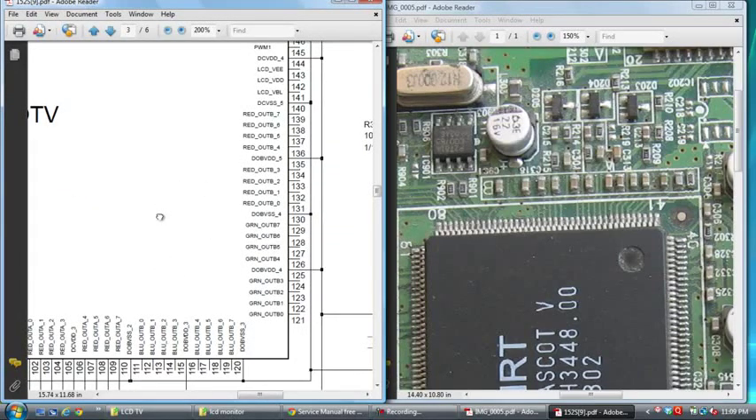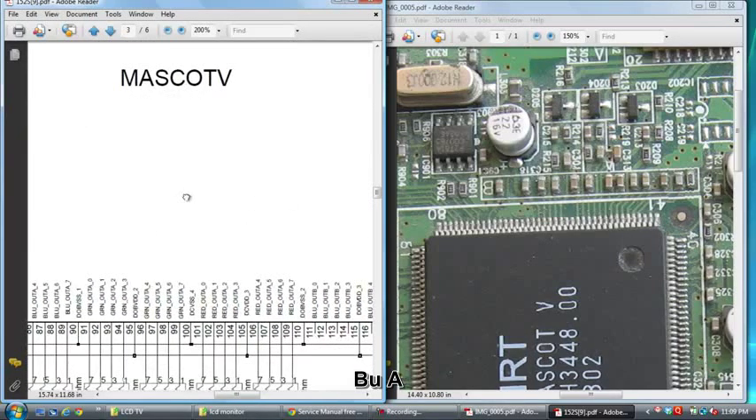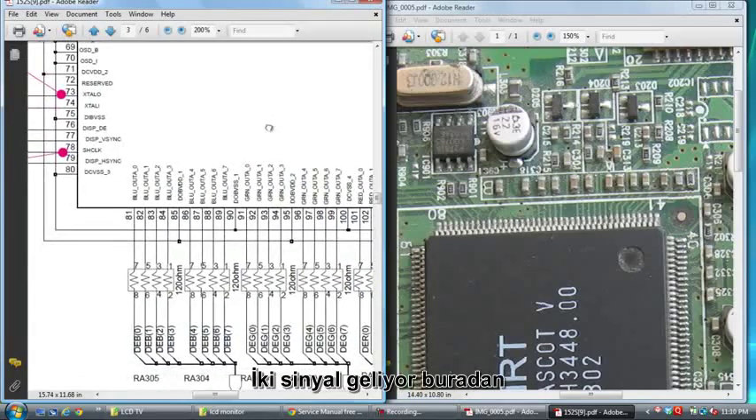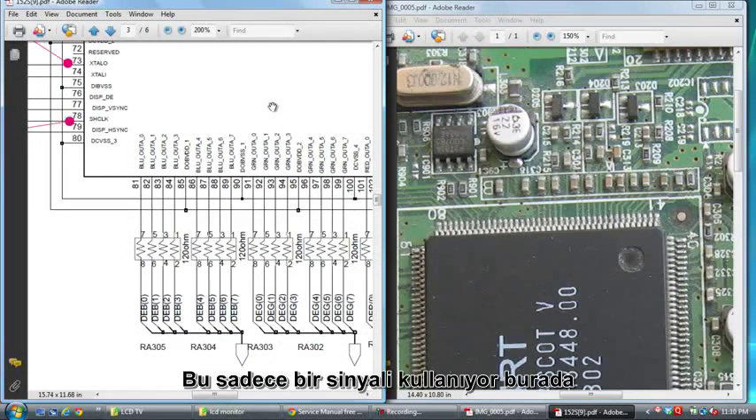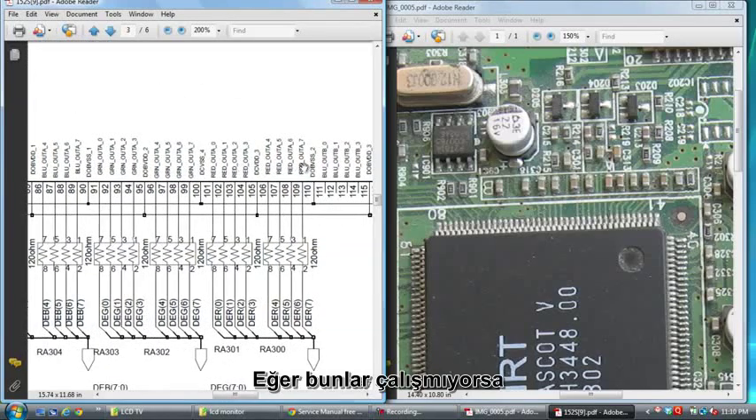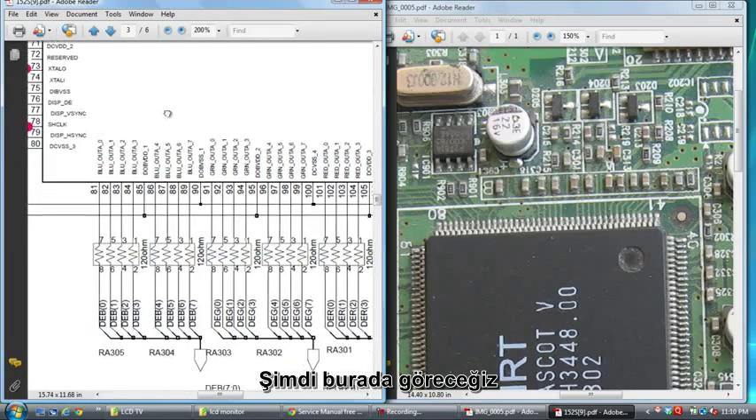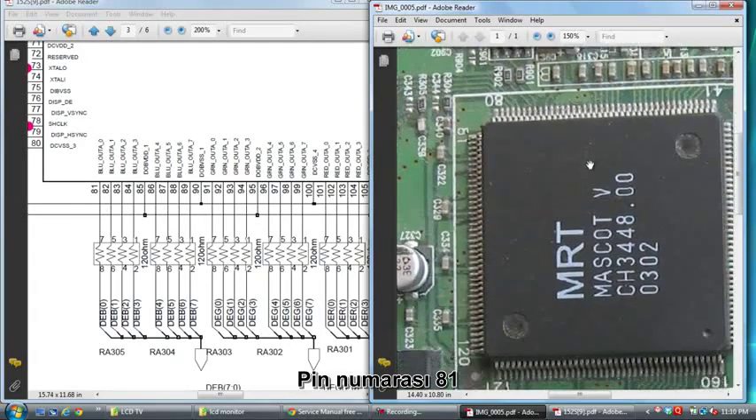This is dummy, this is BB, this is A. In some sets, interlaced scanning, that's why 2 signals will come out from this place. This is used in only one signal here. Blue data, there is no blue data, blue won't be present. Green, there is no green data. If any fault is there, green won't be present. If any fault is there, blue won't be present. Red, green, blue. Now we will see in here pin number 81.